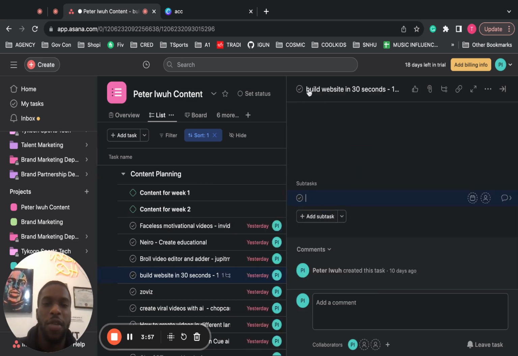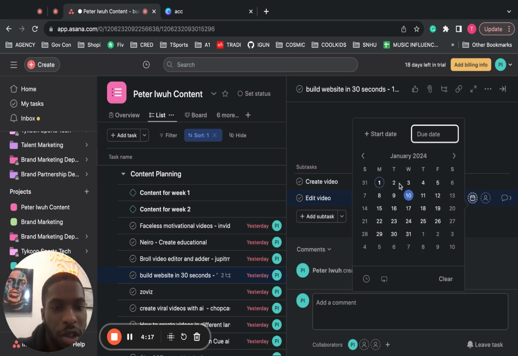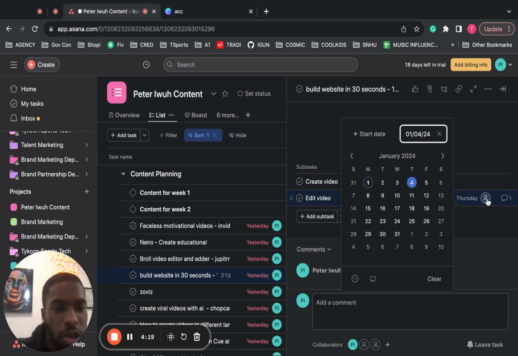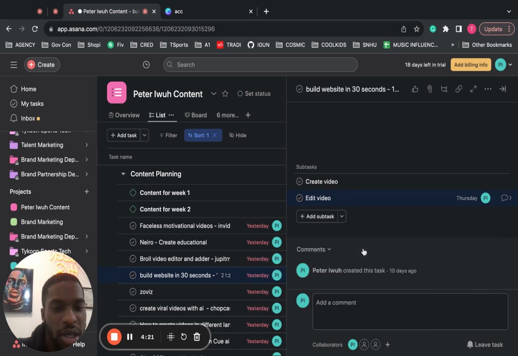So for the video, and this is probably what I should do now that I'm thinking about it, like this video where it says build website in 30 seconds with the AI platform, I could have a task that says create video, and then another one that says edit video. Then I would make the due date Thursday and assign it to myself. You feel what I'm saying? And then you can also download the mobile app and it'll remind you on your phone and all of that type of dope stuff.